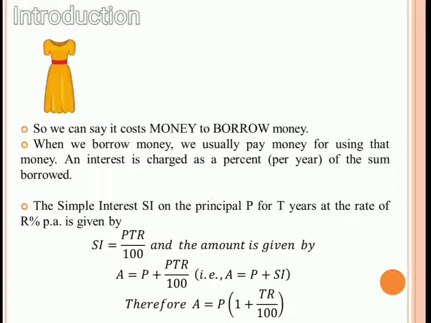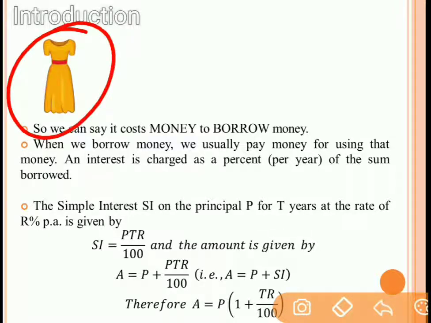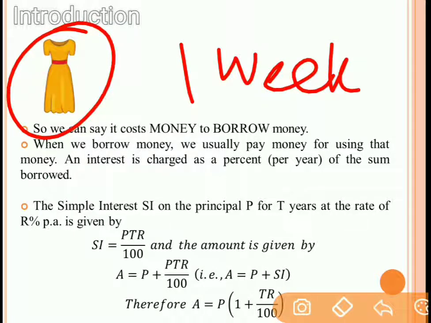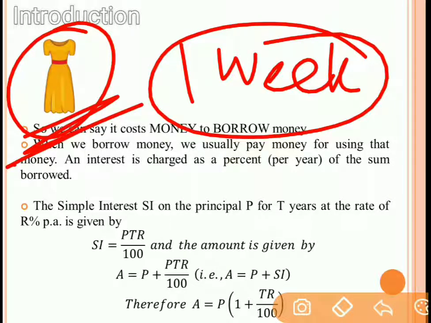Then you have to pay a rent for the dress for a day. And this rent will depend upon the time. If it is 1 day, then the amount will be less, and if it is for 1 week, then that amount will be different. So the amount of rent which is to be paid on a product will depend upon the time duration.